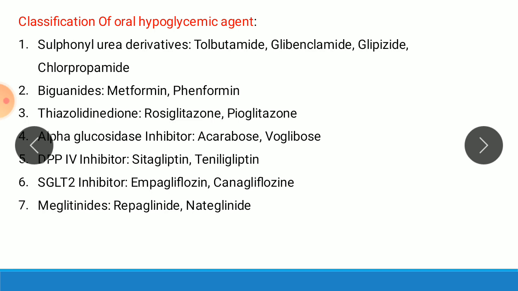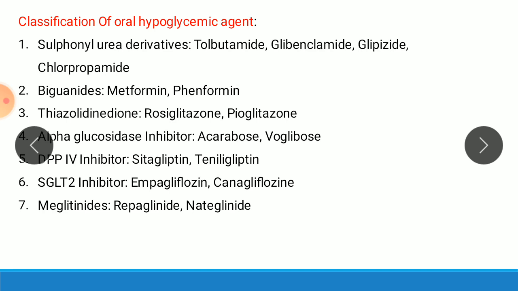The classification of oral hypoglycemic agents. It is called an oral hypoglycemic agent because these drugs are given orally, whereas insulin is given parenterally. So classification: first one is sulfonylurea derivatives, examples tolbutamide, glibenclamide, glipizide, chlorpropamide. Biguanides: metformin, phenformin. Third one thiazolidinedione: rosiglitazone, pioglitazone. Alpha glucosidase inhibitors, examples acarbose, voglibose.